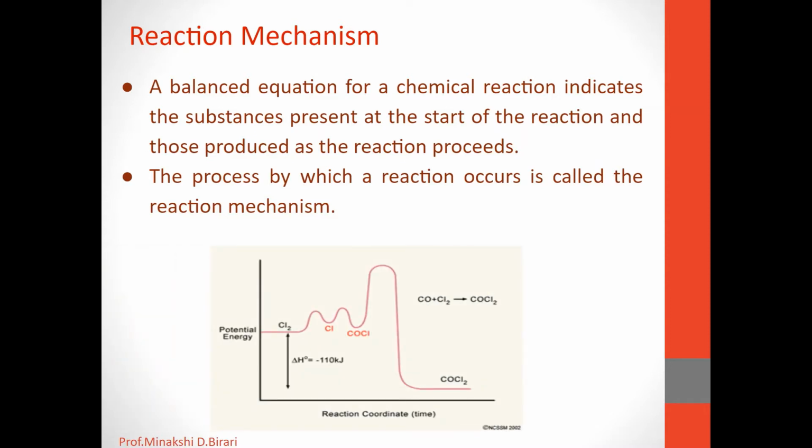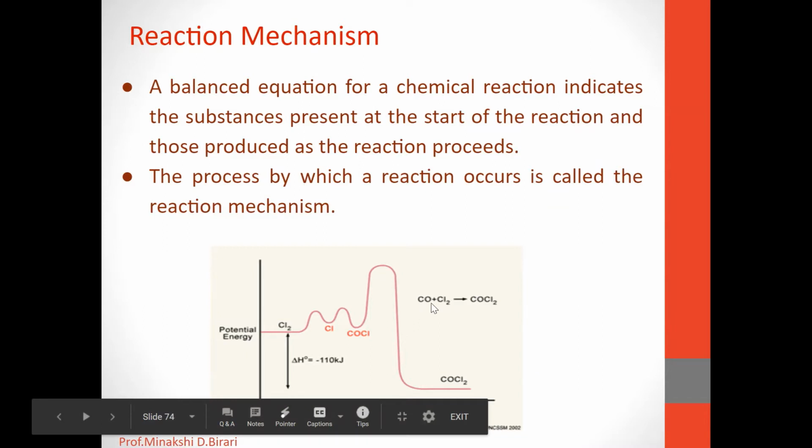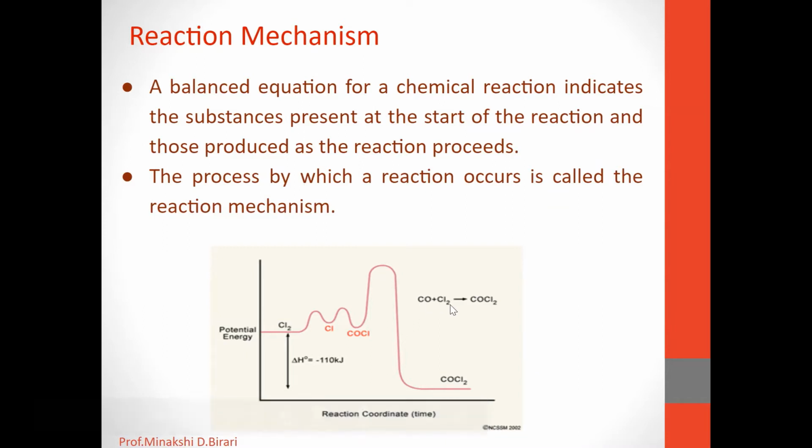If we consider the example here, the reactant CO plus Cl2 gives the formation of COCl2. The process by which CO plus Cl2 gives COCl2 is called the reaction mechanism.